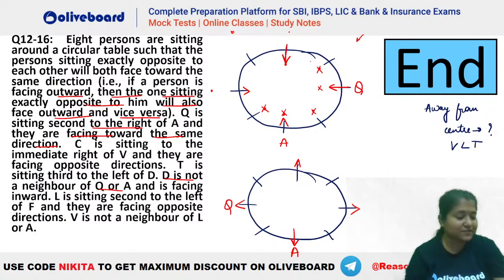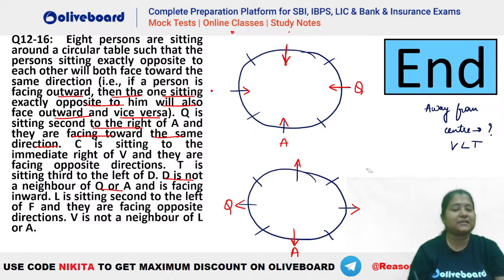Okay, Nitin says we have Q, L, T, C, D facing outside. C and F are facing outside. Okay, we'll check, right? Don't worry, we will see. Also, do we have any other information? Let's see. L is sitting second to the left of F. Okay, so in the second left of L we have to place your F also, and they are facing opposite direction. V is not a neighbor of L or A. Okay, so V is not a neighbor of L or A. Okay, let's try.